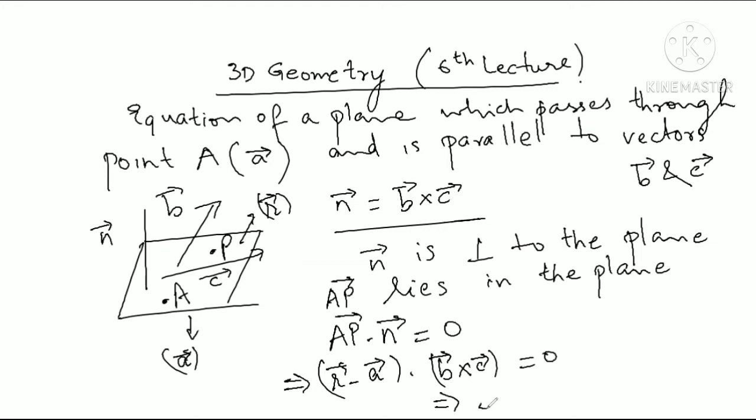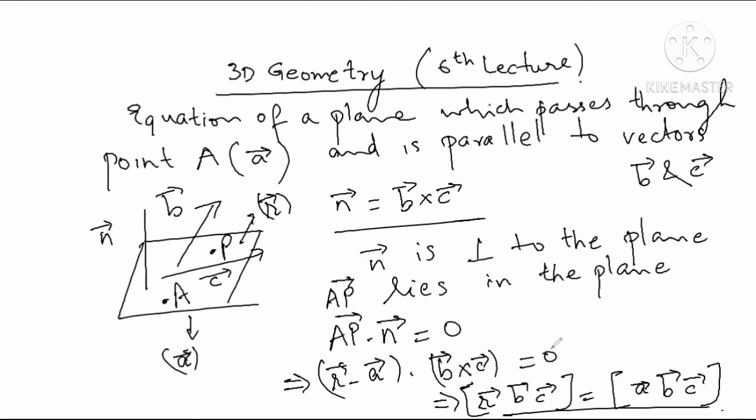So this means that the scalar triple product of R, B, C is equal to the scalar triple product of A, B, C. So this is how you will write the equation for this plane. Okay. Now let's do some problems related to this.